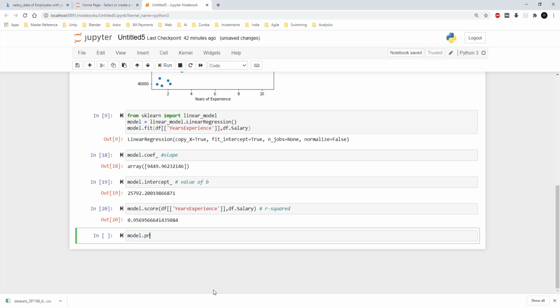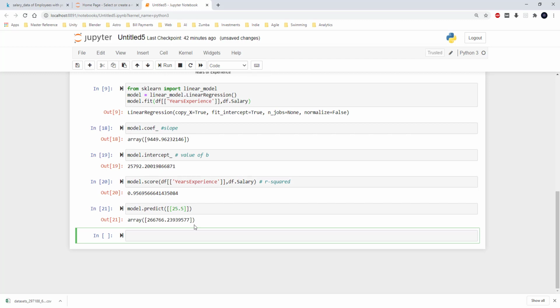Finally, I wanted to predict the income given the years of experience. So in order to do that, I am typing in model.predict, and the value that I am giving is 25.5 years of experience. So when I run this line, I get the outcome as 266766, which is the income. And this has been predicted by the model, and this has not been anywhere within the input data given to the model. Now let's see how this value is derived by the model.